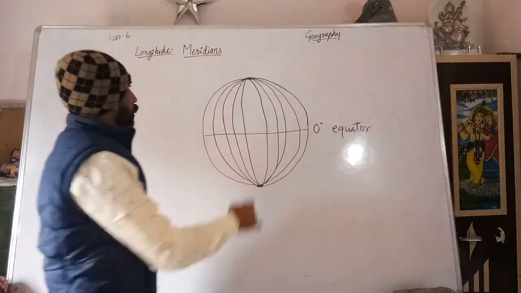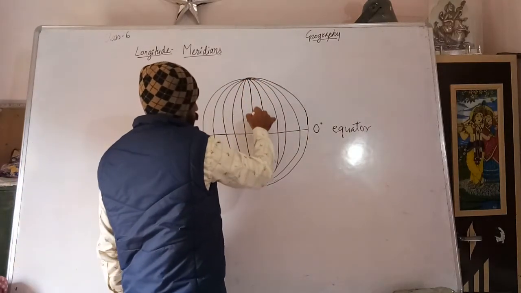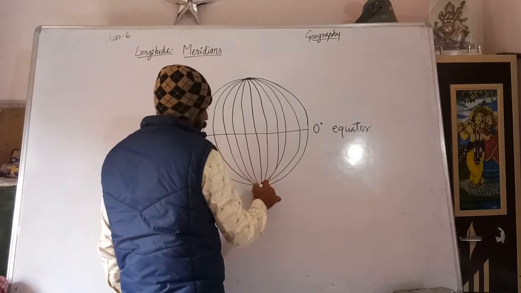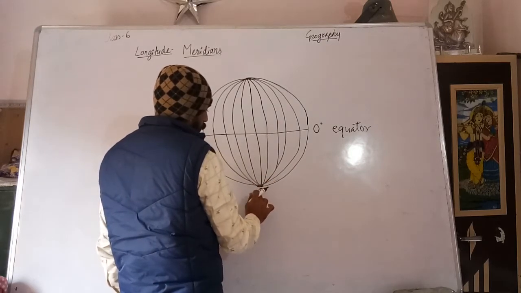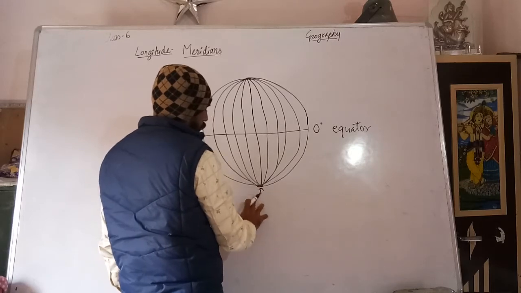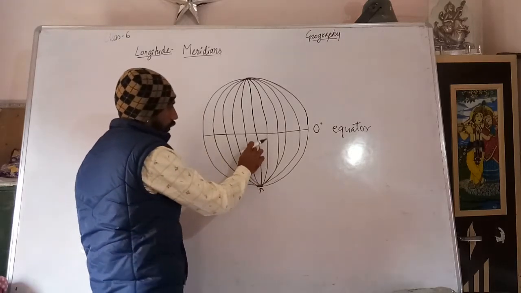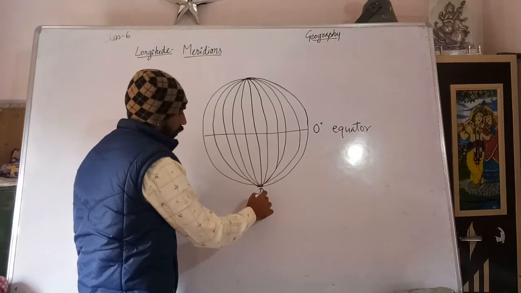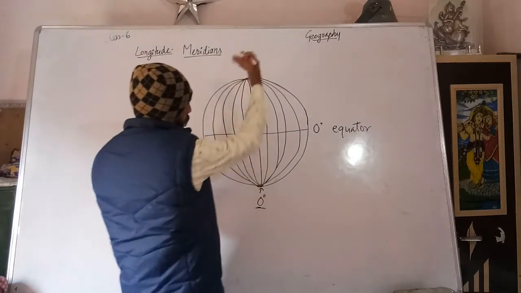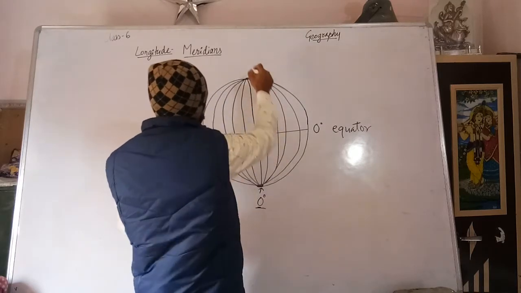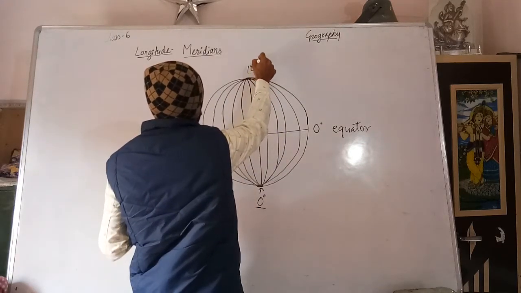Now see, this one is 0 degree, and on the other side of that will be 180 degree.